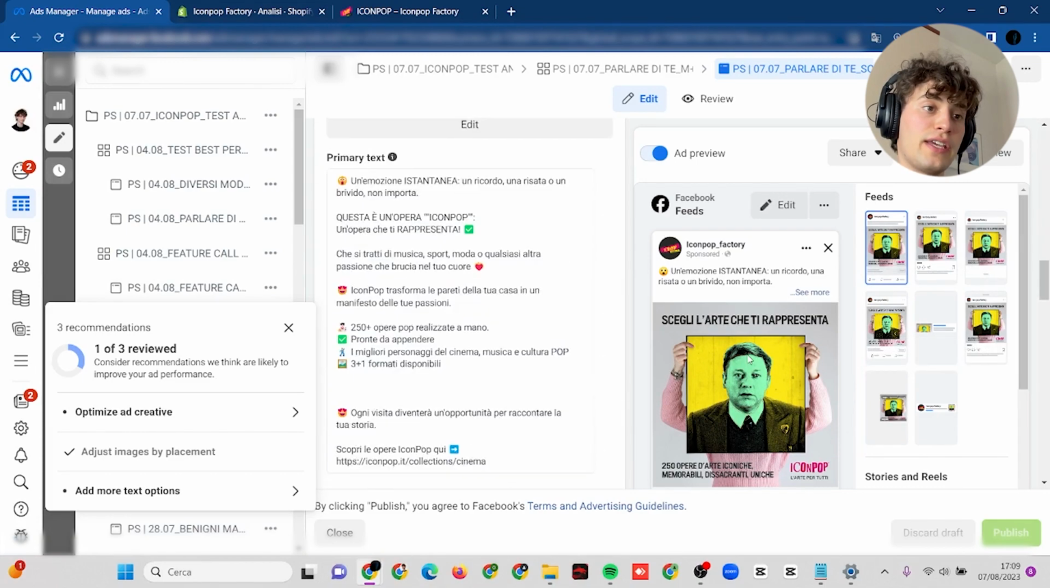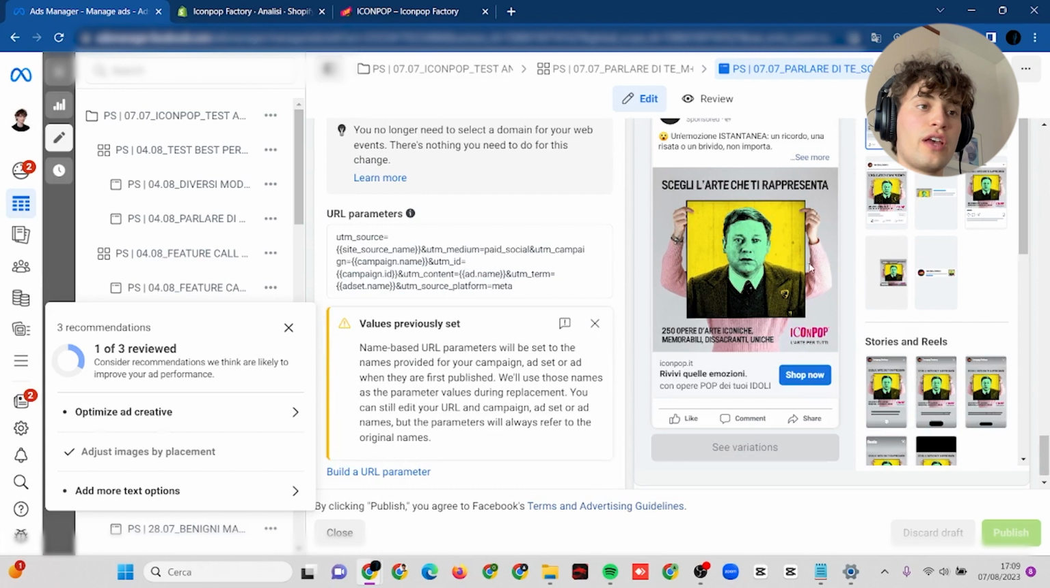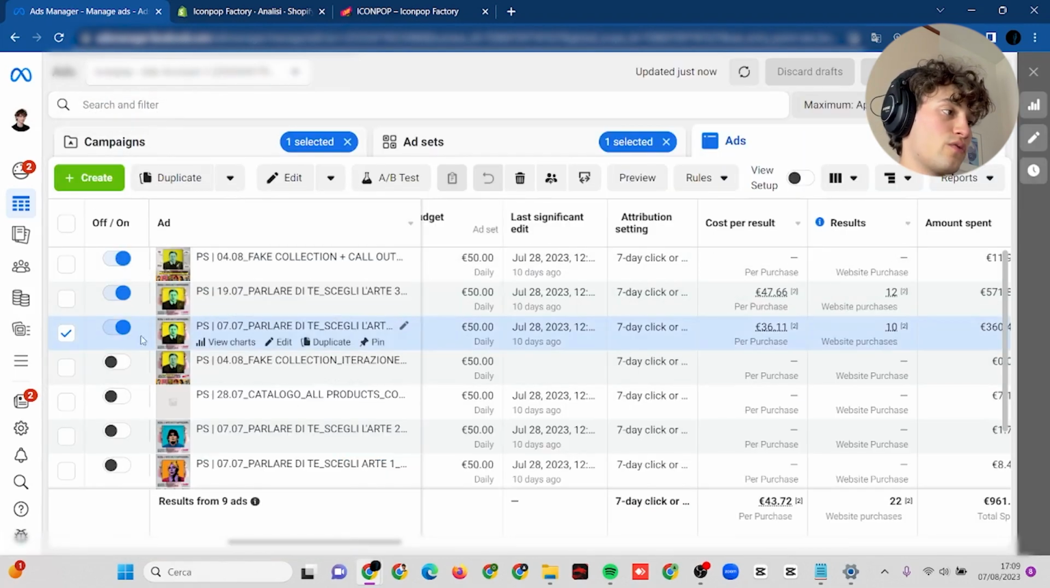And this got me thinking, so what really worked here? Is it because a girl is holding this product? Is that what really performed? Or is it the phrase, which means choose the art that represents you, that speaks for you? Or maybe the image and the product, the colors. So this got me really thinking, and this is why I made some iterations.